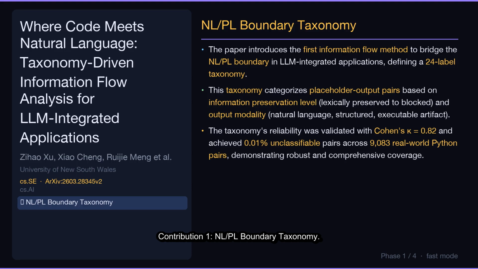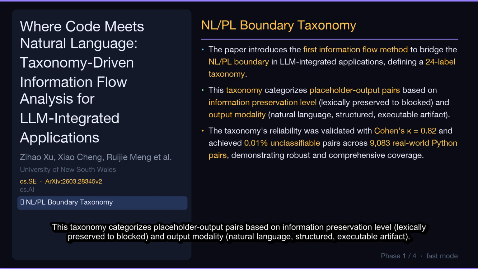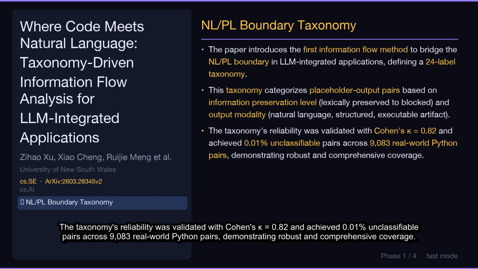Contribution 1. NL/PL boundary taxonomy. The paper introduces the first information flow method to bridge the NL/PL boundary in LLM integrated applications, defining a 24-label taxonomy. This taxonomy categorizes placeholder output pairs based on information preservation level, lexically preserved to blocked, and output modality: natural language, structured, executable artifact. The taxonomy's reliability was validated with Cohen's kappa equals 0.82 and achieved 0.01% unclassifiable pairs across 9,083 real-world Python pairs, demonstrating robust and comprehensive coverage.